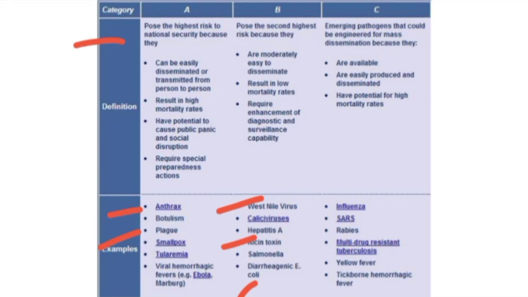Now category C. Category C includes influenza, SARS, rabies, and yellow fever. It is moderate. Category C biological agents are less harmful compared to categories B and A.